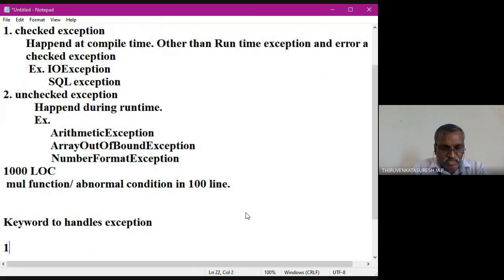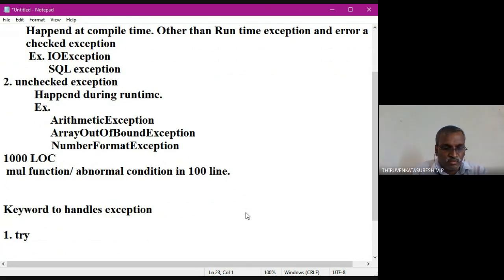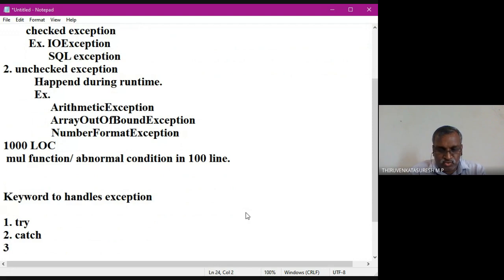The first one is the try block. This is the actual executable code. I'm going to execute this code. If any abnormal situation happens, it will be handled by the catch block. That is called the catch block. You have to mention these in curly braces. The next one is the finally block. Whether or not any exception is raised, the finally block will be executed. So try-catch-finally will be executed, or try with finally is also executed.